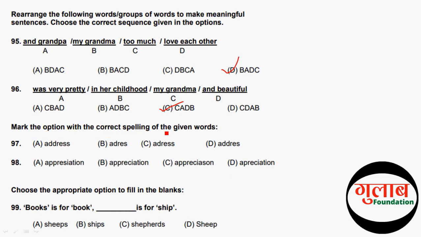So the next question is choose the appropriate option to fill in the blanks. The question is book is for books, dash is for ship, and the correct option is B, ships. So let's move to the last question of this video. So kids is for kid, dash is for child. So the correct option of this question is C, children.